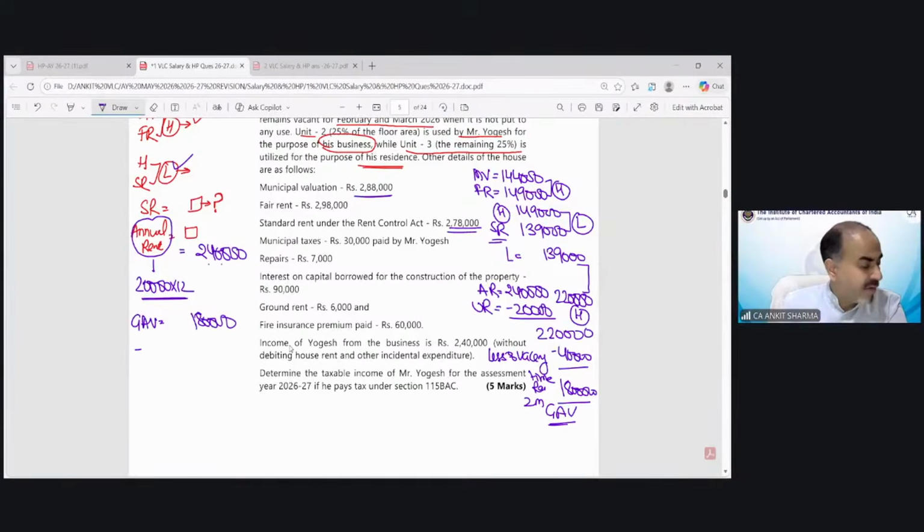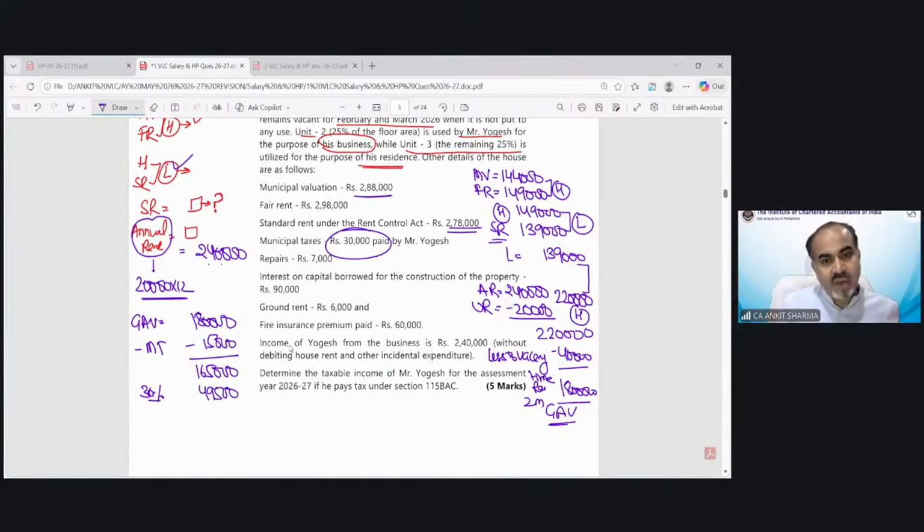So now my GAV is 1,80,000 rupees. Out of this, we have to deduct municipal taxes, which has been given in the question as 30,000. 50% we will consider only. So that would be 1,65,000. Now, out of this value, 30% statutory deduction we have to claim, 49,500, and interest value is also given in the question, 90,000. So 50% of it needs to be reduced from here. So that would be 70,500 rupees from this let out house property value.